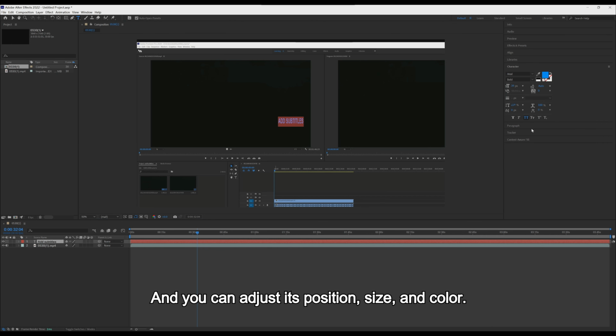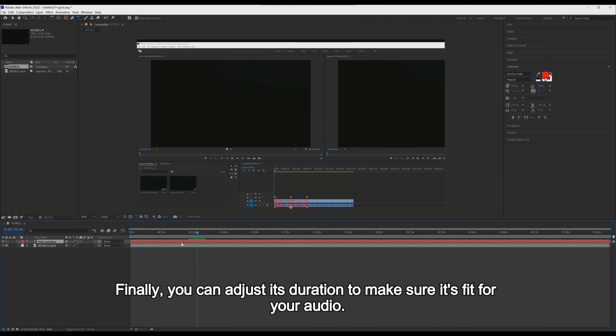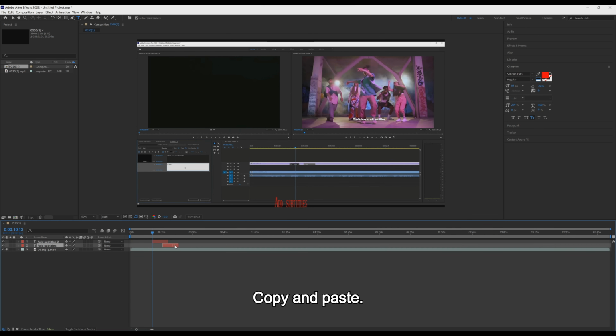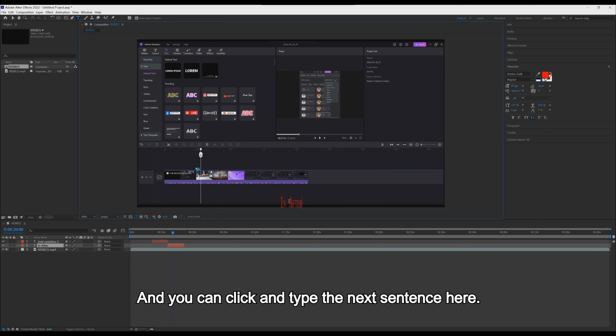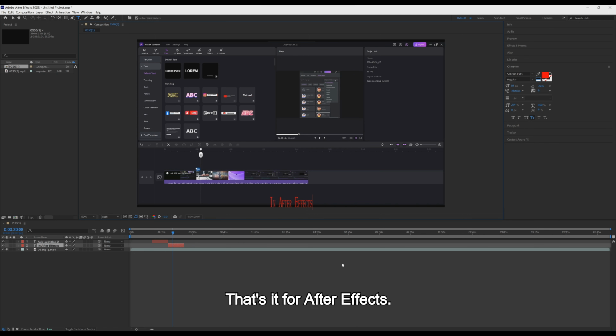And you can adjust its position, size, and color. Finally, you can adjust its duration to make sure it fits your audio. Copy and paste, and you can have another subtitle clip which has the same format as your first subtitle. And you can click and type the next sentence here. That's it for After Effects.